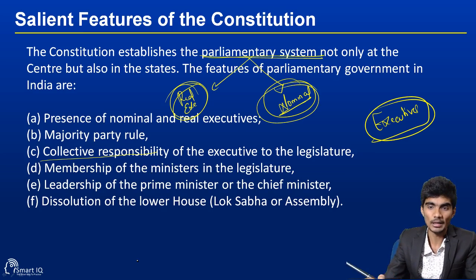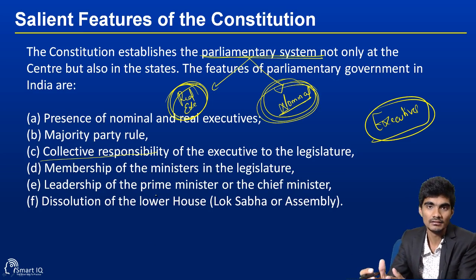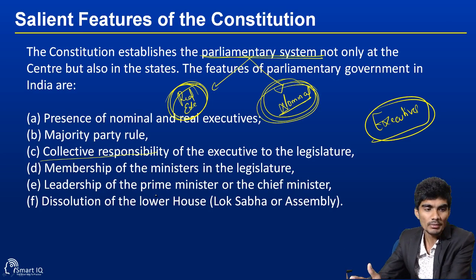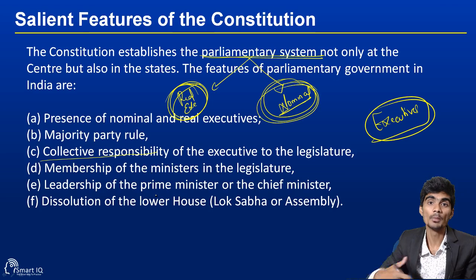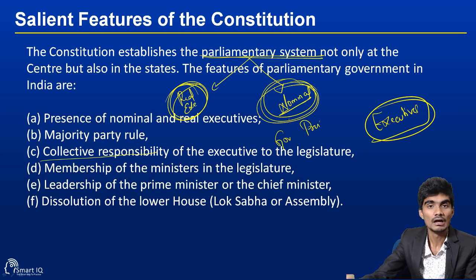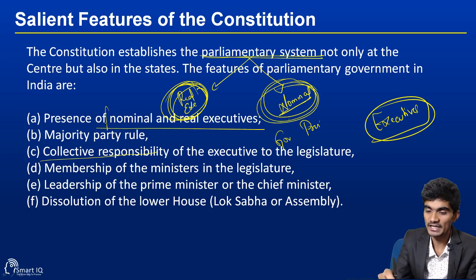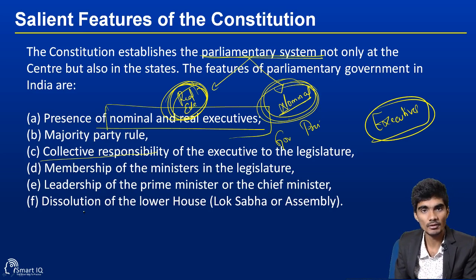In the executive there are two types: one is the real executive and the other is the nominal executive. The real executives are the persons who are elected by the people, and the nominal executives are the persons who are nominated by the representatives of the people. The nominal executives include governors in the case of states and presidents in the case of the country. The real executive means the people who have been directly elected by the people. The presence of both nominal and real executives will be there in the parliamentary form of government.